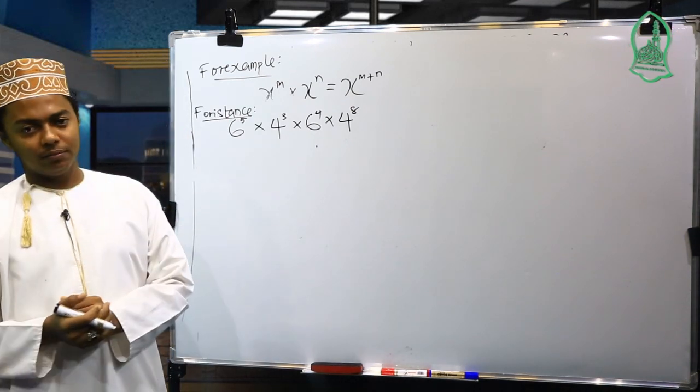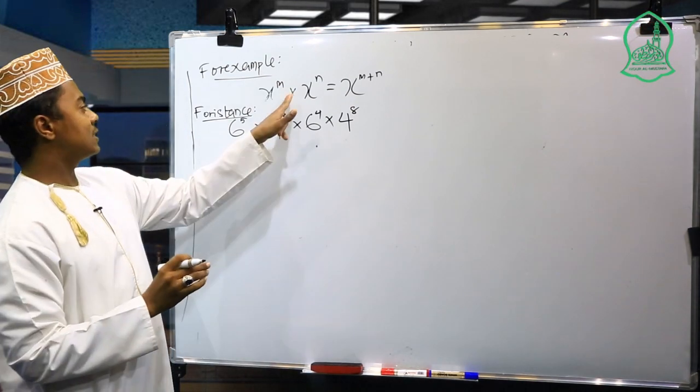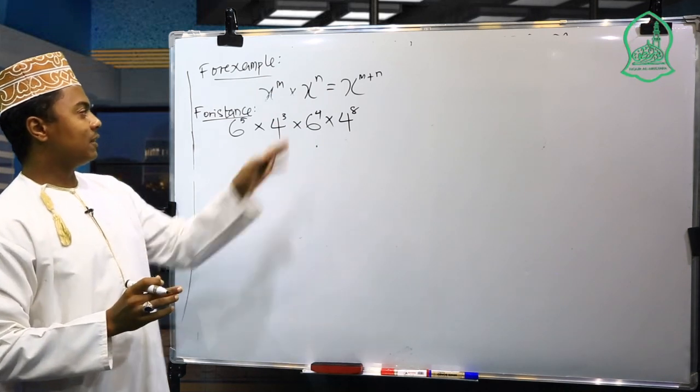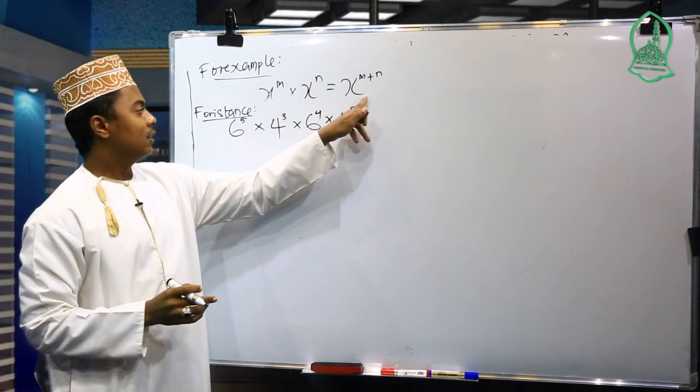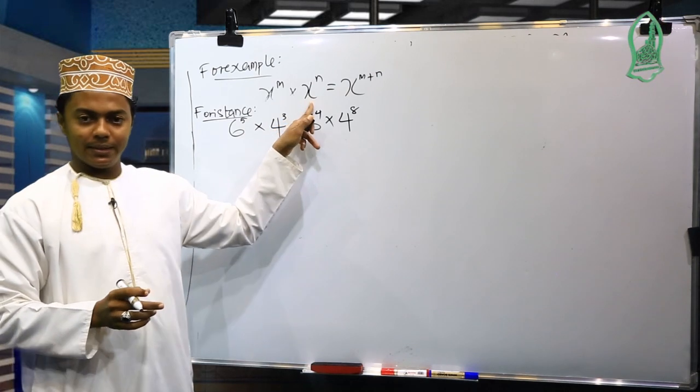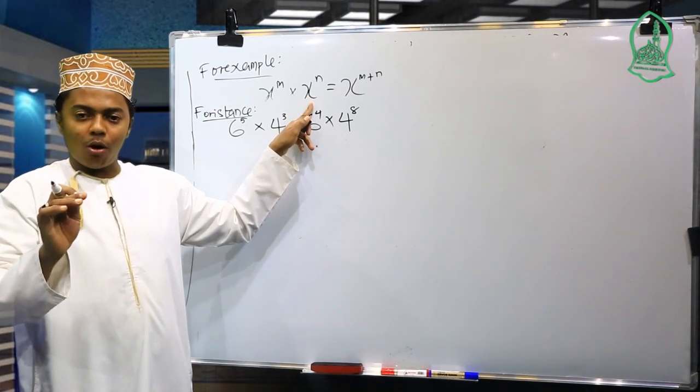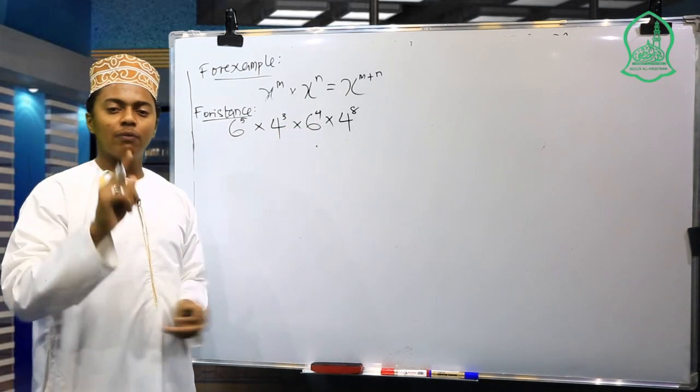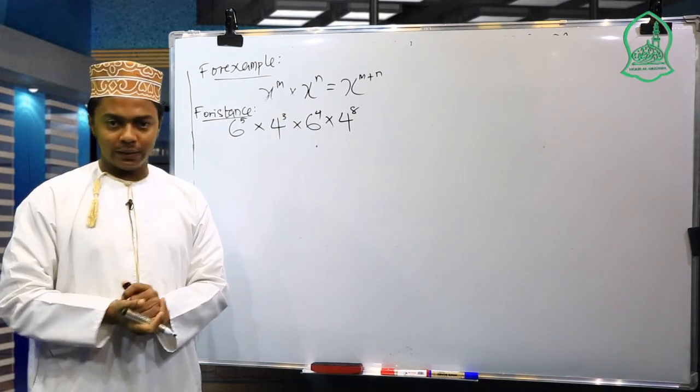Maybe simplify. So by referring to this law, only where there is the same base, we multiply the power of the same base. We have to sum their exponents.